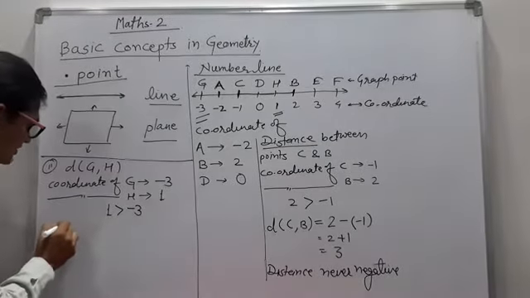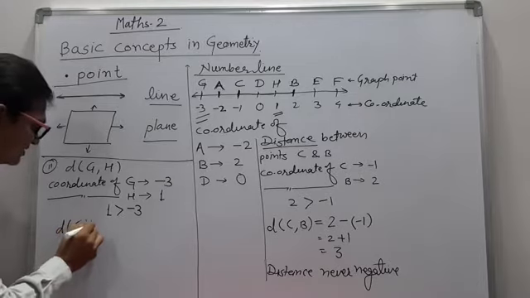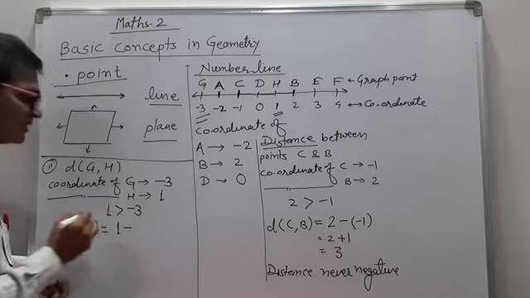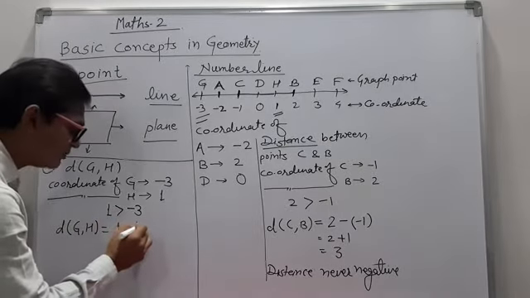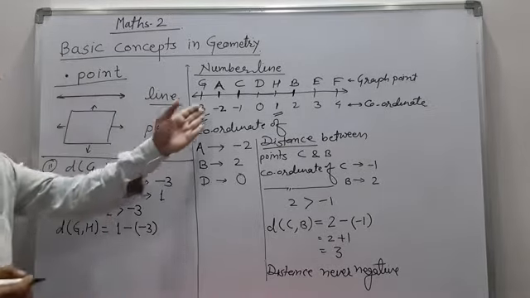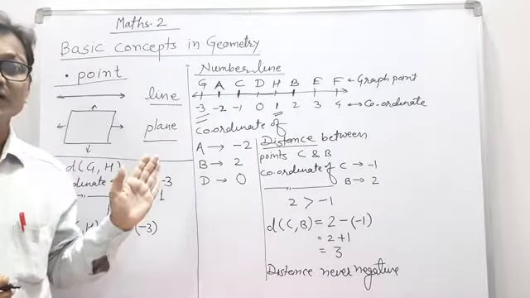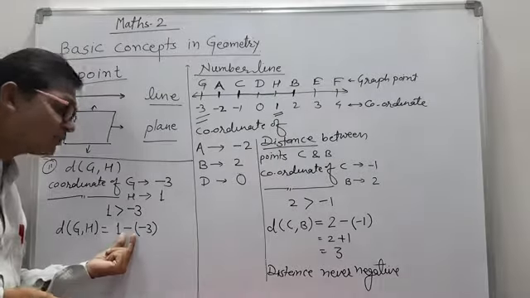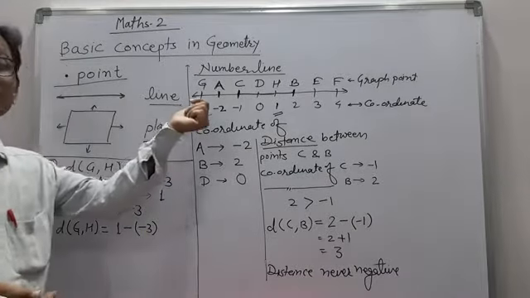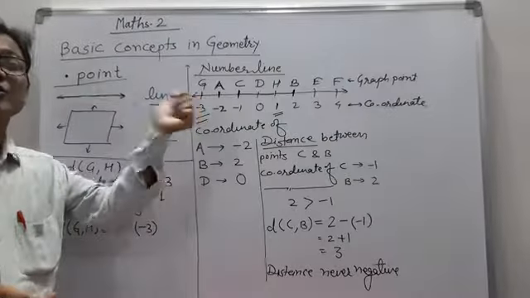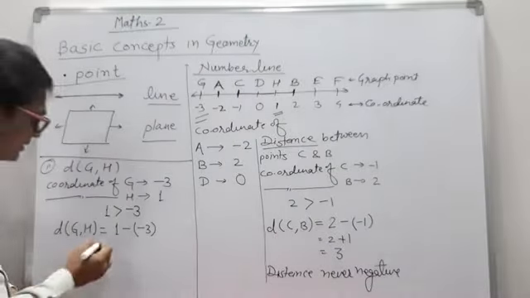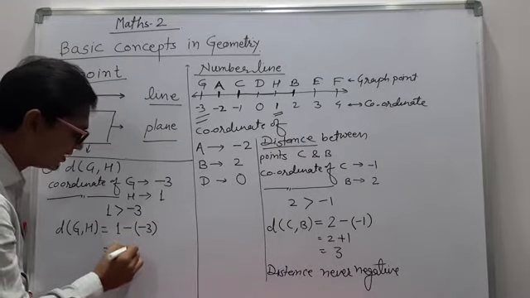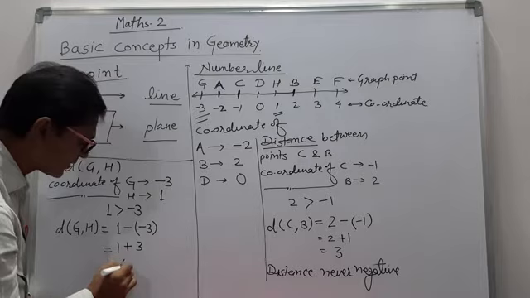Therefore, distance of GH is equal to, बड़ा कोऑर्डिनेट कौन सा है? 1 माइनस छोटा कोऑर्डिनेट कौन सा है? -3। कोऑर्डिनेट्स लेना है विद द साइन, आपको उठाना है, ऐसा नहीं कि 1 -3 डायरेक्टली लिख दो। That is a minus for subtraction, that minus for that symbol, or that is the representation of that number on the number line. 1 minus of -3 means 1 minus into minus plus 3 is equal to 4.